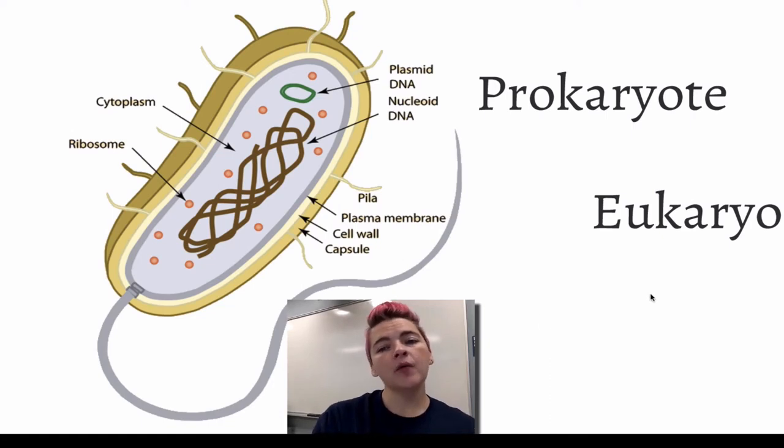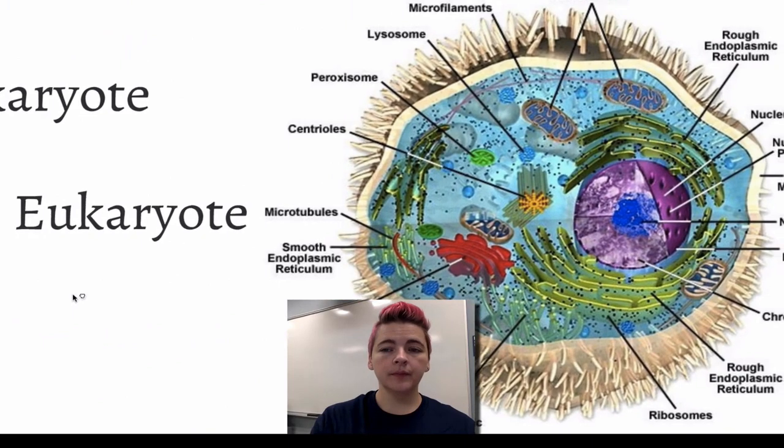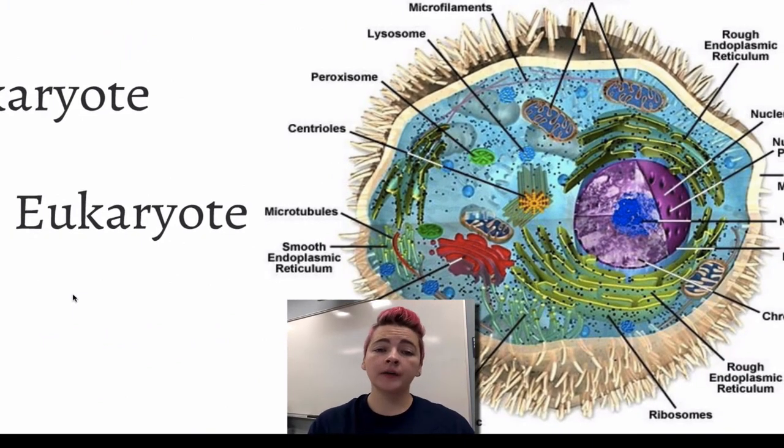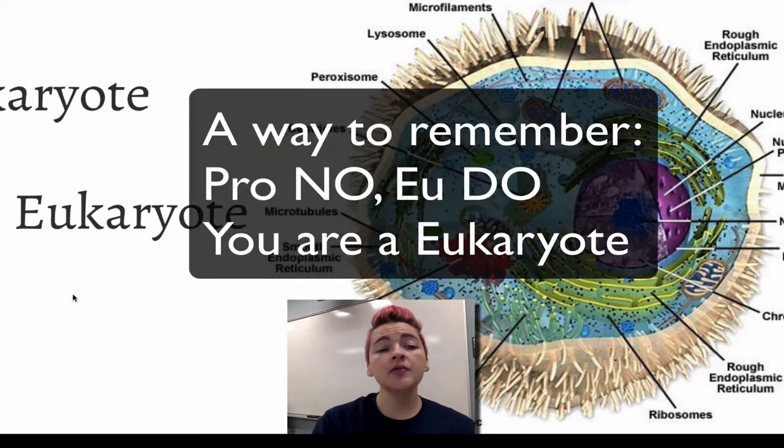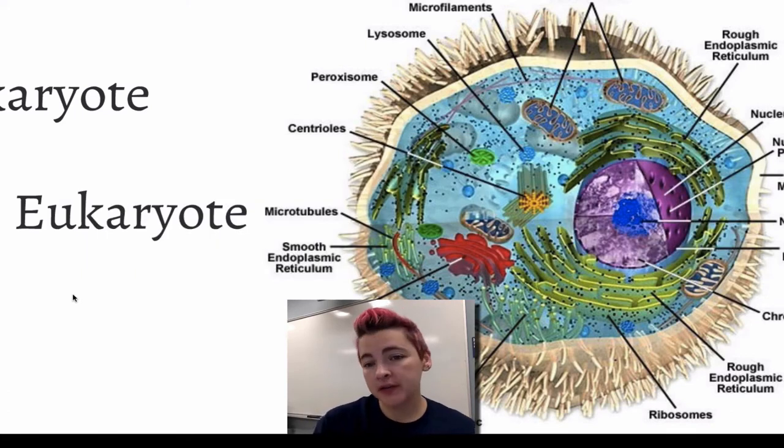Then we have more advanced cells called eukaryotes. Eukaryotes are the cells that have all the different organelles. One big difference between a eukaryote and a prokaryote is that eukaryotes have a nucleus. They have an envelope around that DNA. They also have all the different organelles, like the mitochondria and the endoplasmic reticulum. They have all these different machinery parts in order to do their job as a cell.